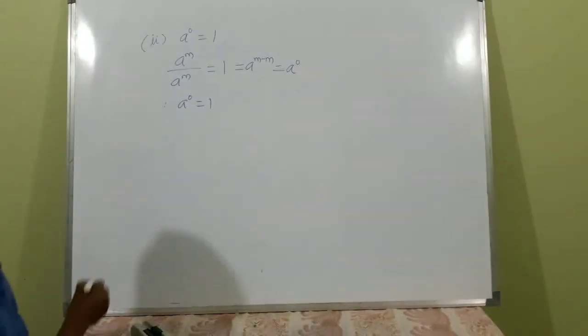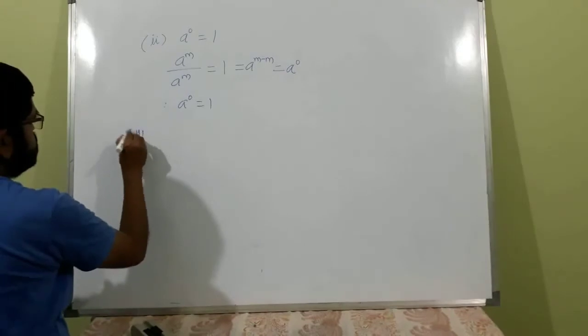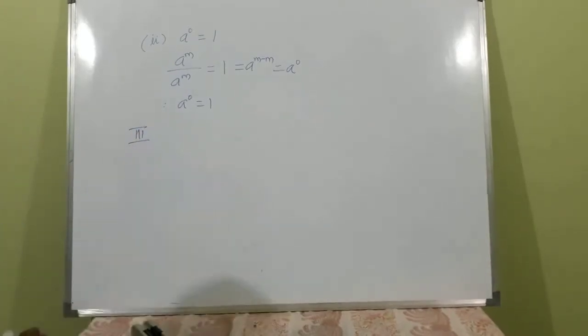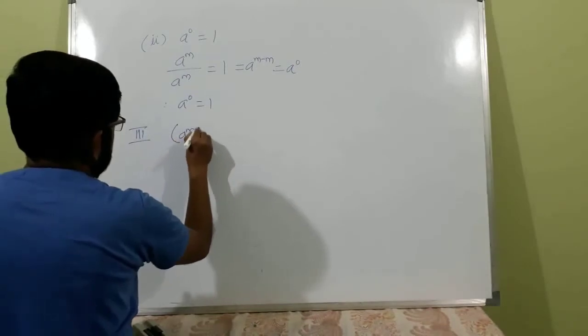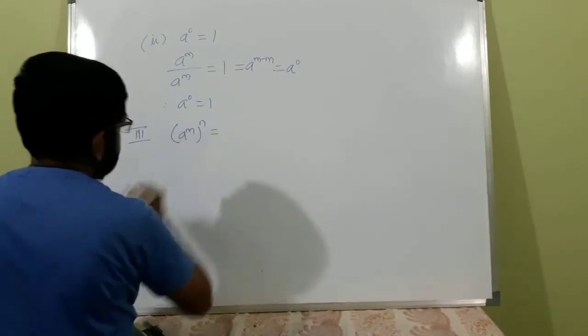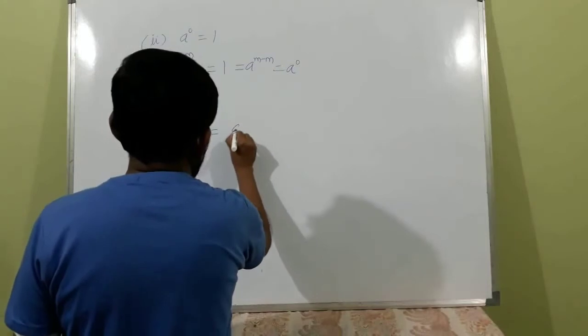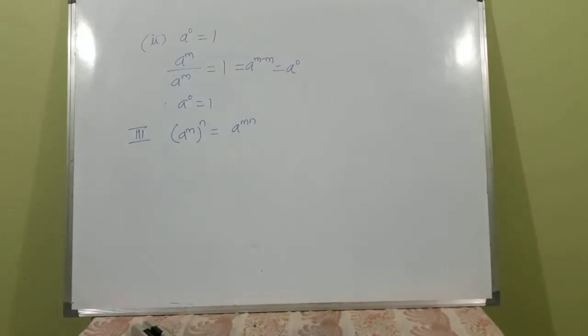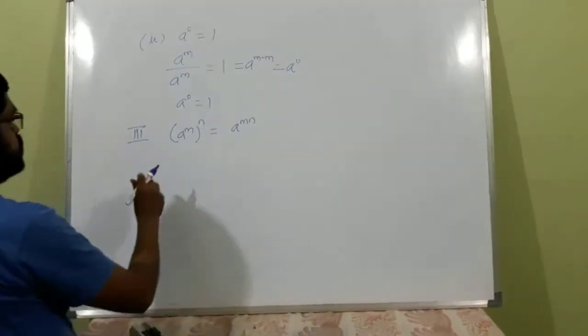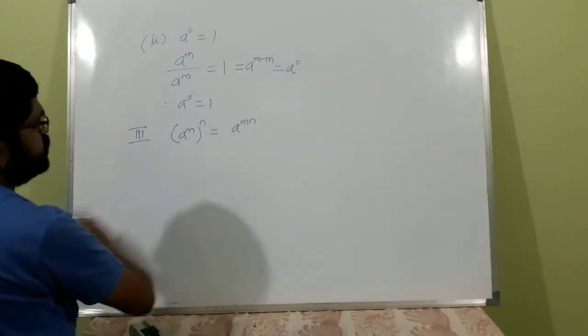Okay. The third main result is the third law: a raised to m to the power n is equal to a raised to mn. Now, how to find this?